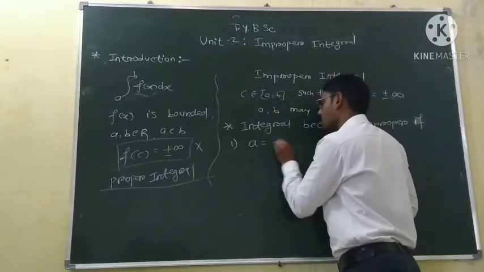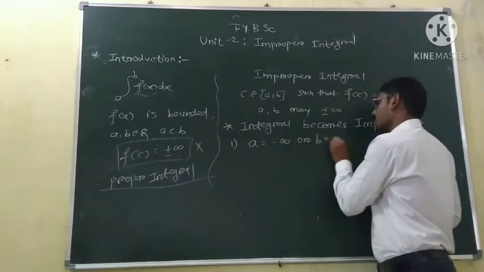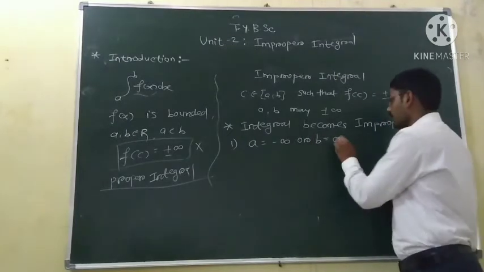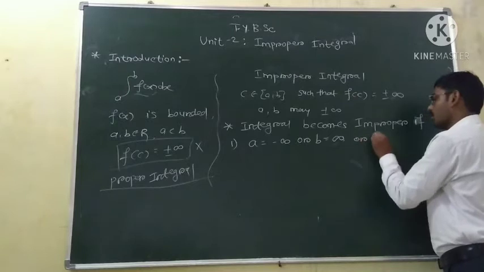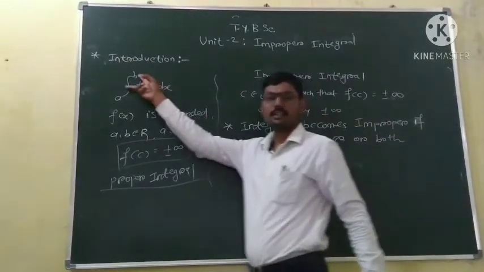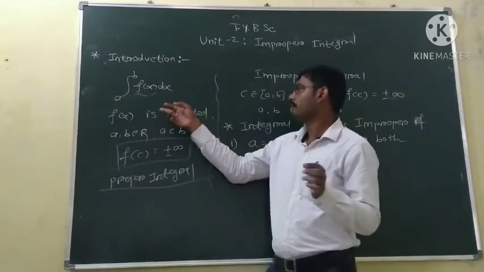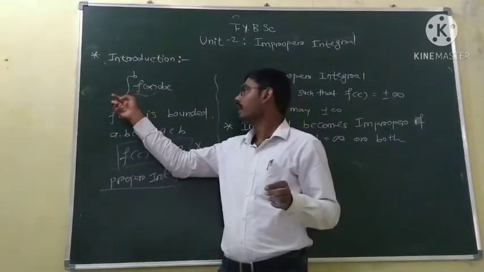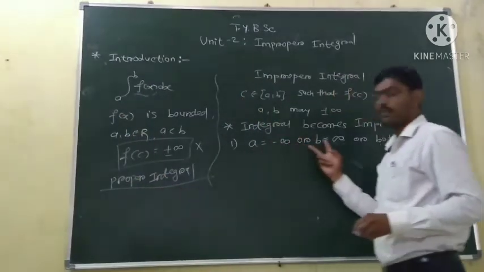So a may be equal to minus infinity, or b may be equal to infinity, or both can happen. Either one of the two limits is infinite or both limits are infinite. It may happen that a is equal to minus infinity and b is equal to plus infinity. So this is the first case when the integration becomes improper.